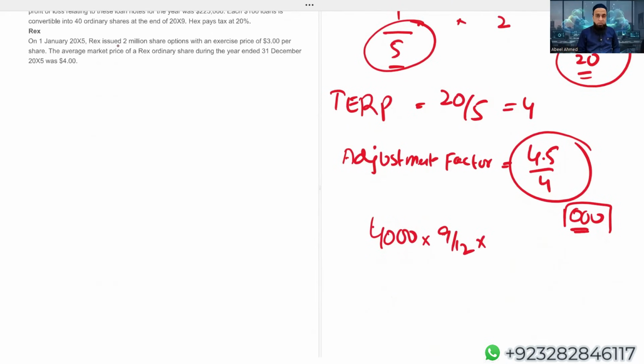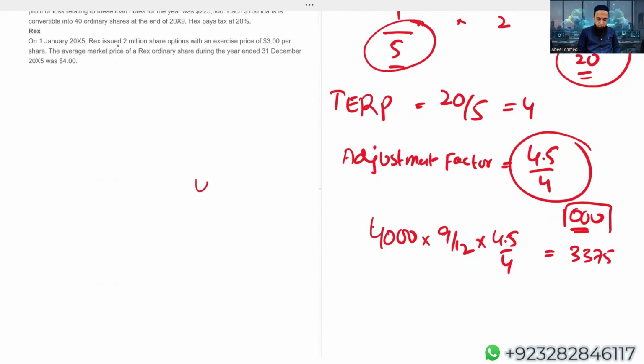We are taking number of shares, time factor, then adjustment factor. Adjustment factor is applied only on those shares that were there before the right. And why did I take 9 months? Because the right issue was made on 1st October. Had it been issued on 31st October, we would have taken 10 months. Year end is 31st December, and the right was issued on 1st October. So obviously 9 months, from 1st January till 1st October. So you can say after 9 months, the company has issued the right issue. Students, I'm getting 3375.